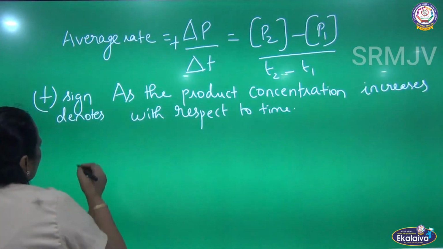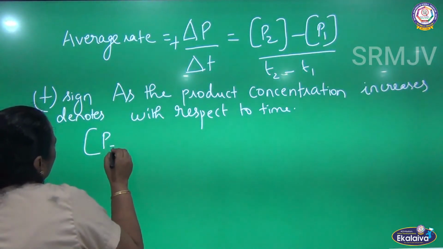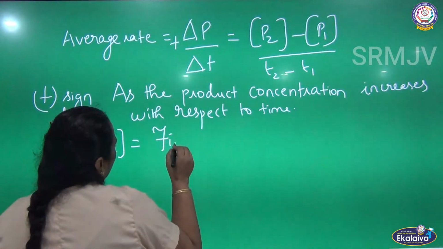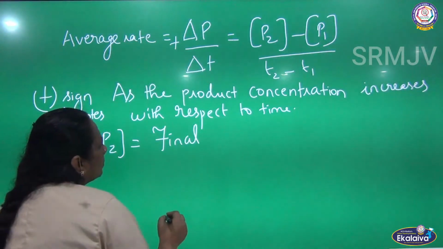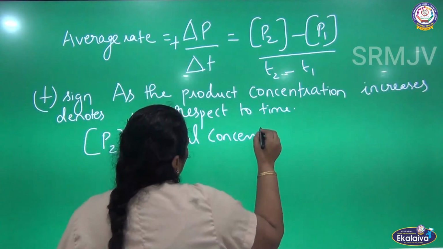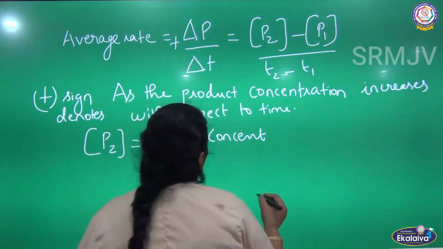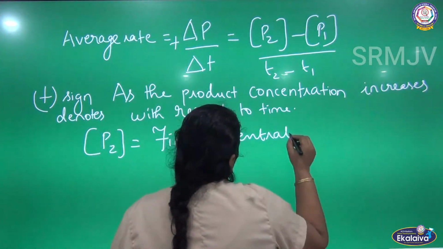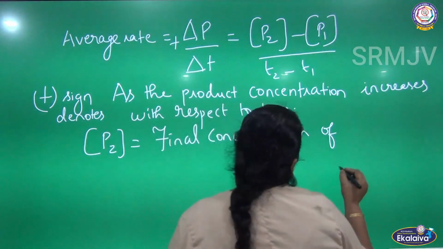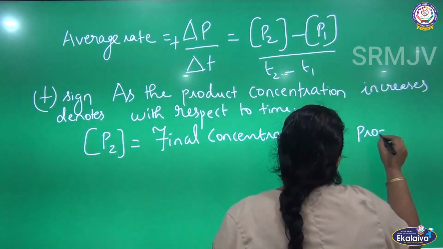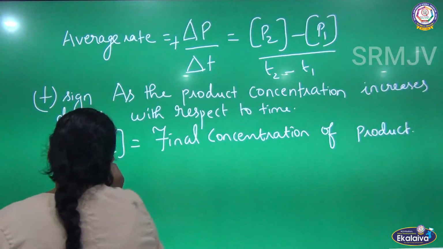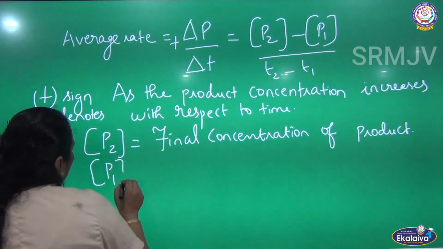Here P2 is nothing but the final concentration of the product, whereas P1 is nothing but the initial concentration of the product.